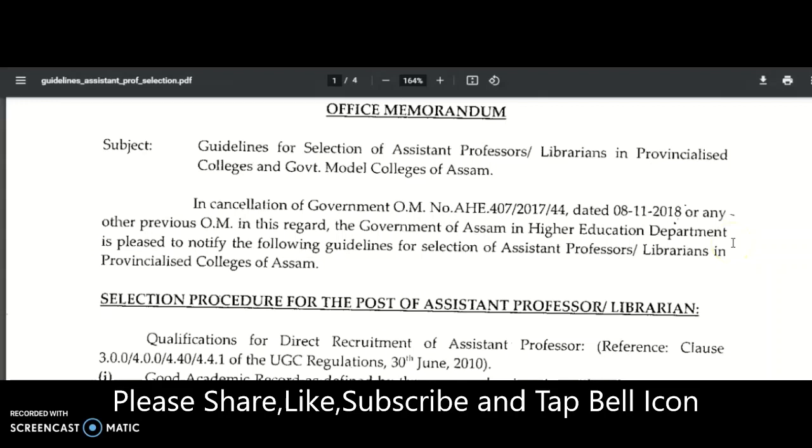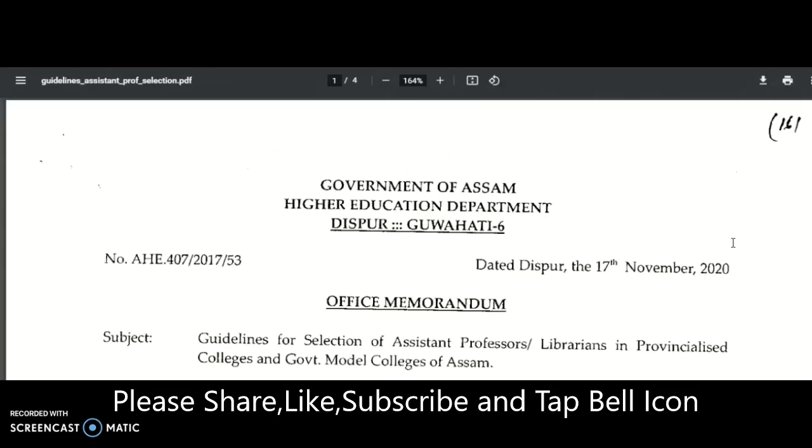The UGC has mentioned that from 1st July 2021 onwards, a PhD is necessary for direct recruitment of assistant professors in the universities. It is clearly mentioned. But now a few universities are implementing it and a few are not. So anyhow, we have to get some clarity regarding assistant professor qualifications. I think the UGC has to release fresh regulations regarding the recruitment and eligibility conditions for professor, associate professor as well as assistant professor qualification.